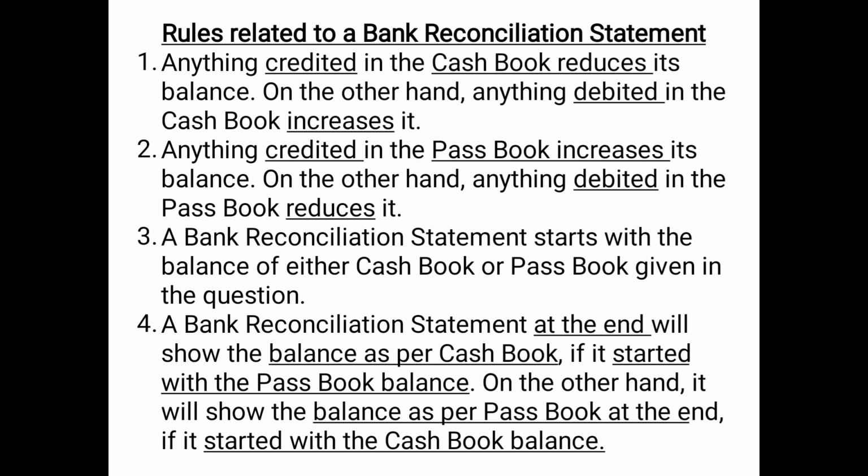And one very important rule which I explained you just a little bit before, that the balance of the book which is given in the question, any addition, subtraction, any changes in order to reconcile the differences in the balance of both the cash book and passbook can be done only and only in the book the balance of which is given, even if the mistake has been committed in the other book. What does it mean? It will be made very clear when we do the practical question.